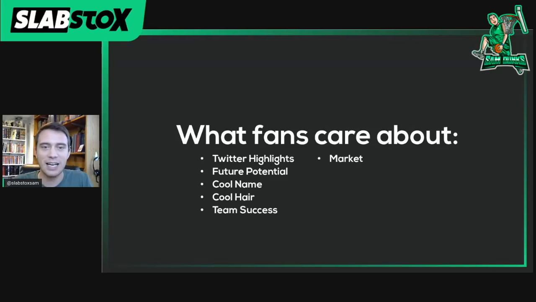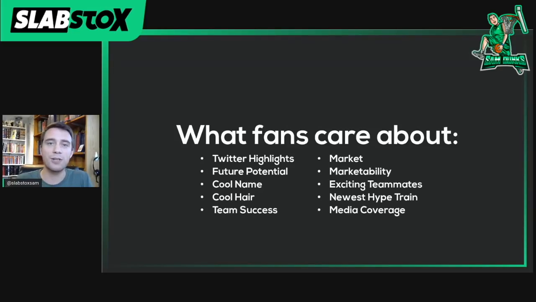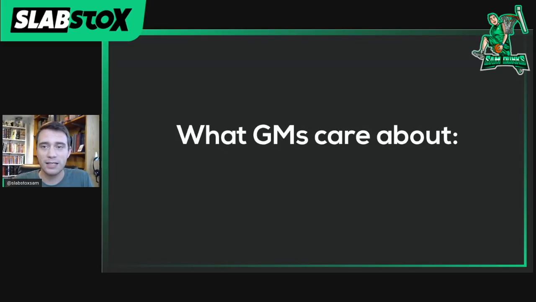Team success. The market that he's playing in, marketability of the player, if he has exciting teammates, whoever the newest hype train is, media coverage. Does the media cover him? Generally, we're going to be investing in guys that the media covers. So these are all the types of things that the general consumer is looking for when they're buying cards in order to flip later for a profit. Doesn't totally line up with what NBA GMs and owners care about.